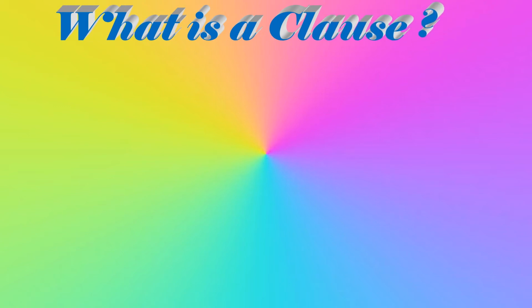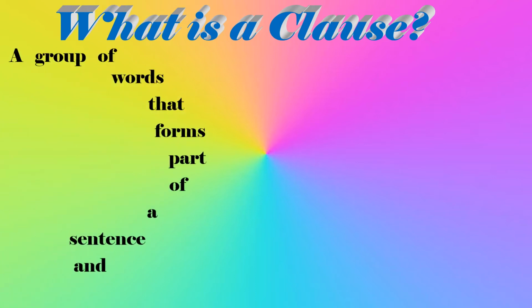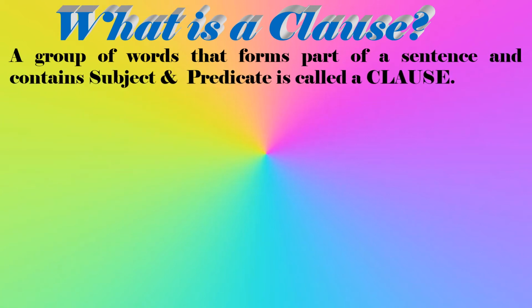Well, dear students, in your previous lessons, you have learnt about both clause and phrase. Here is another presentation on both of them so that you get to know what is the basic difference between clause and a phrase. A clause is a group of words that forms part of a sentence and contains subject and predicate.